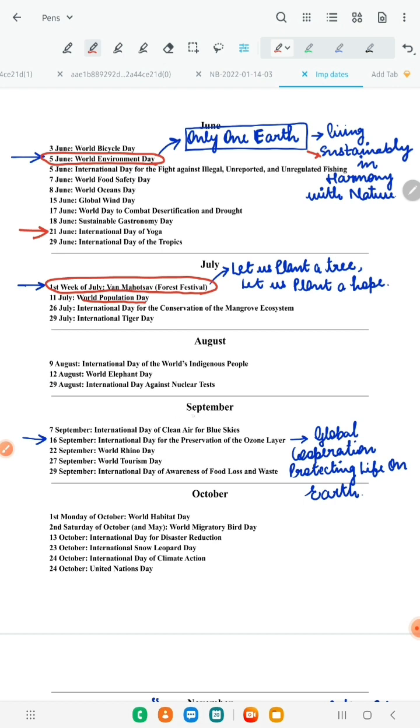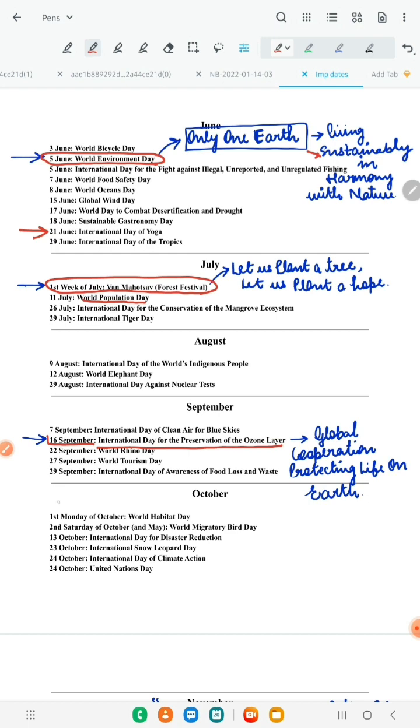Okay, moving on to September. Now the 16th September, again important, it is Ozone Day, the preservation of the ozone layer. Its theme was Global Cooperation Protecting Life on Earth. This day is celebrated for our ozone layer. We know this ozone layer is very important for survival. It protects us from harmful UV rays, so it is very important to spread awareness regarding the ozone layer for global cooperation for protecting life on earth.